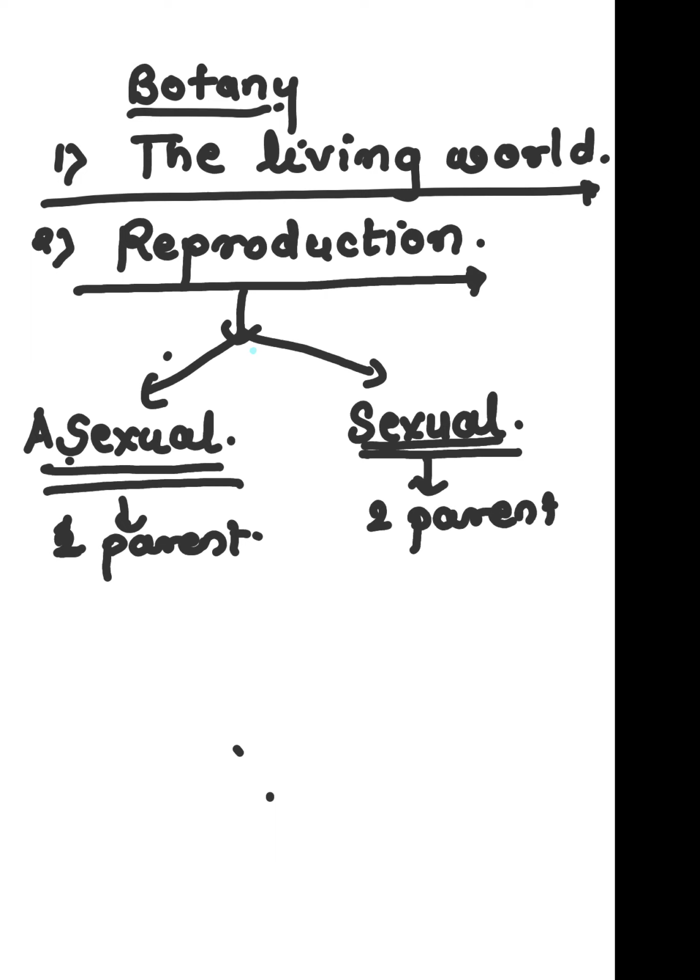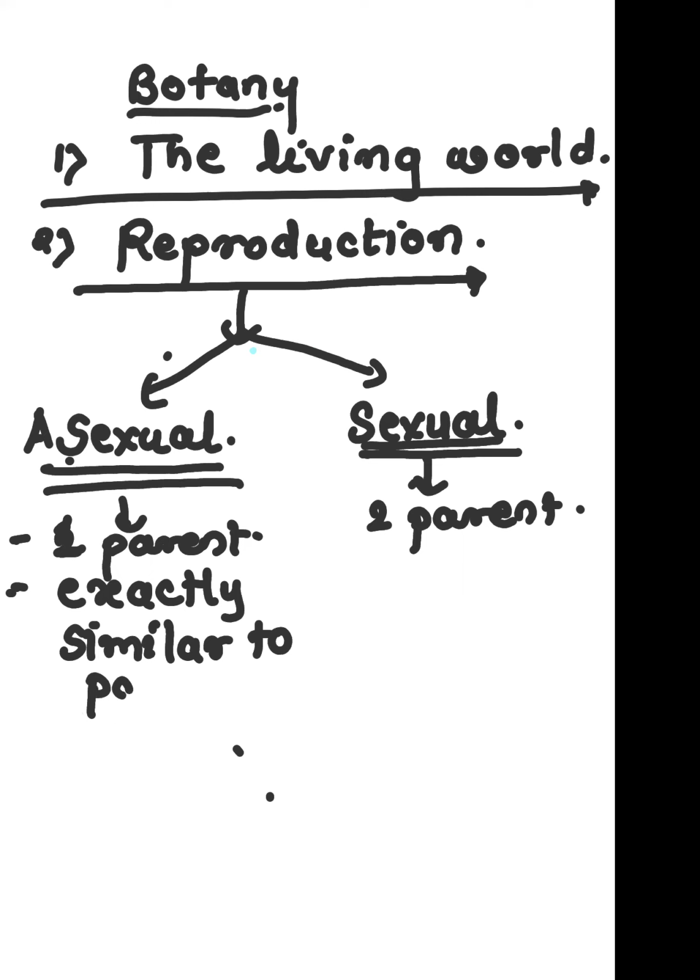Here we can say that progeny is exactly similar to the parent. And here the progeny will be having certain variation. As you people know why these variations will come?